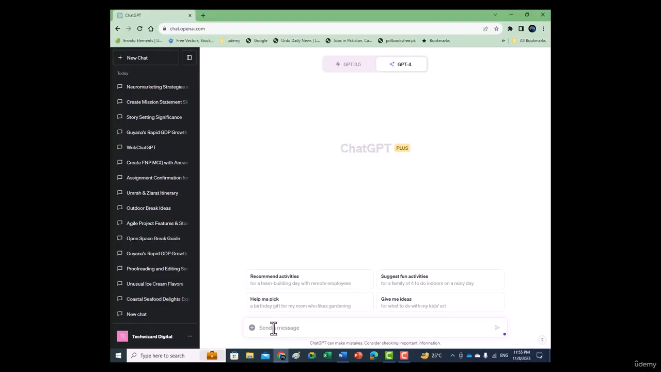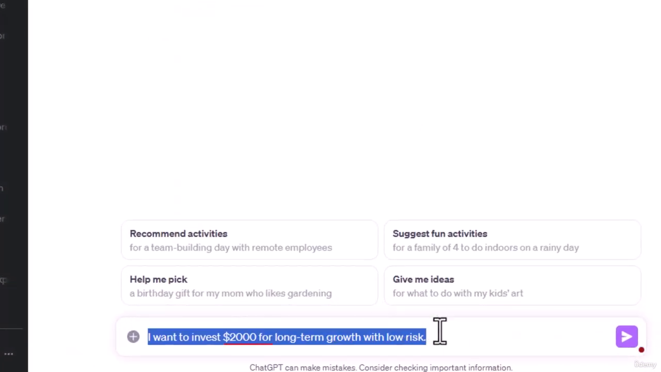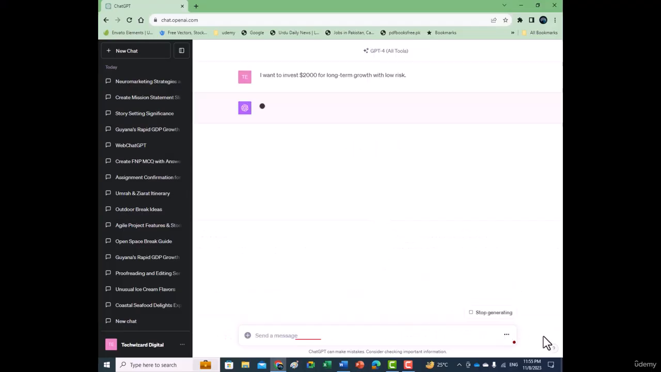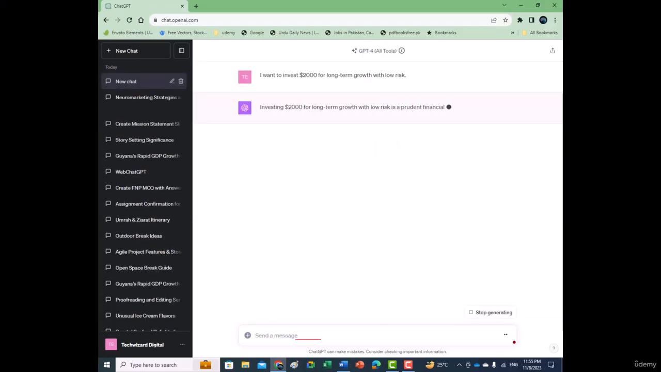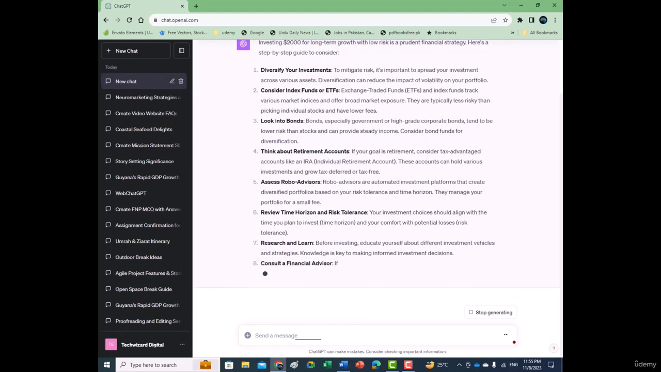For example, you might say, I want to invest $2,000 for long-term growth with low risk. This direction enables ChatGPT to suggest suitable investment paths.